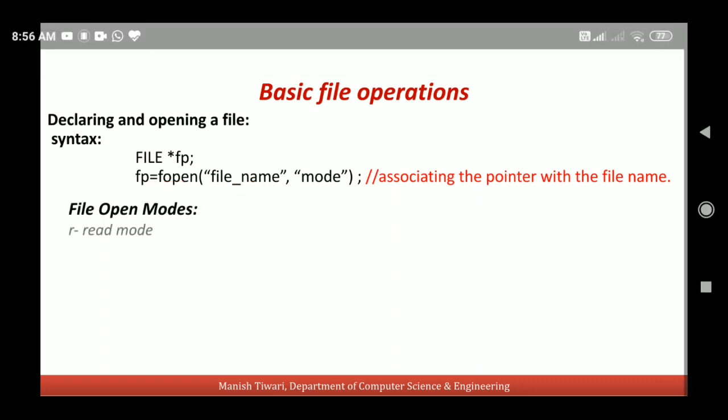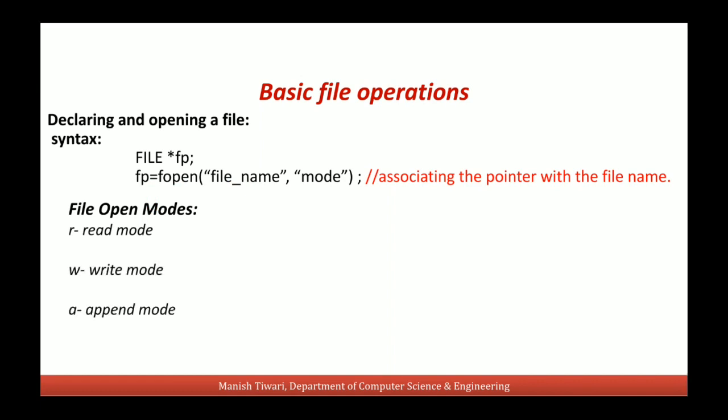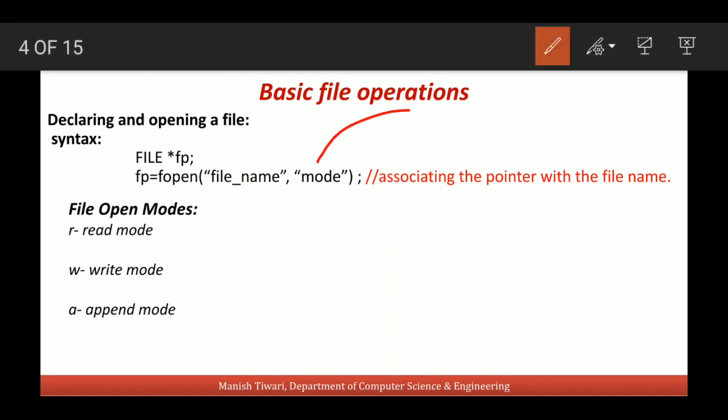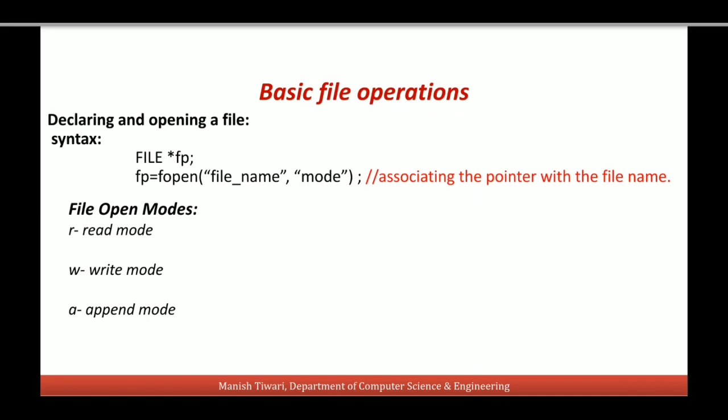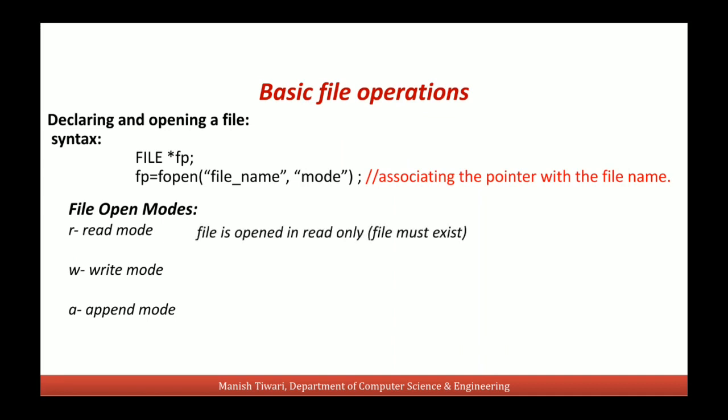This file can be opened in read mode, in write mode, or in append mode. That means we will write in these double quotes R, or we can write W, or we can write A. R means the file will be opened in read mode, and read mode means the file will be opened in read only mode. But for that, the file must exist in the computer system.